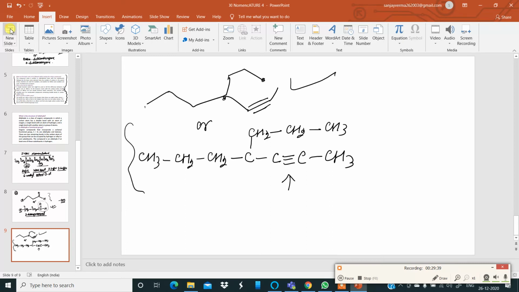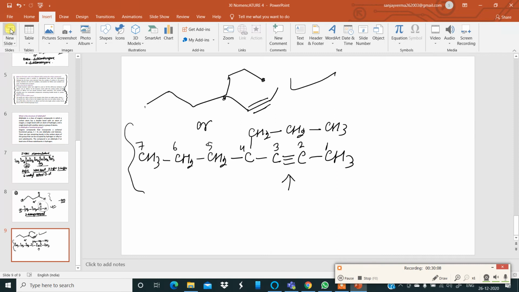Okay, so definitely I am going to number this compound from this carbon. Carbon 1, carbon 2, carbon 3, carbon 4, 5, 6, 7. I can go either way. I can go up also, it is the same thing. So 1, 2, 3, 4, 5, 6 and 7. So there are 7 carbon atoms in the longest chain in this organic compound.